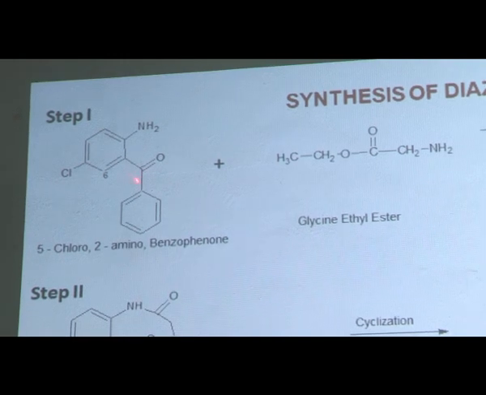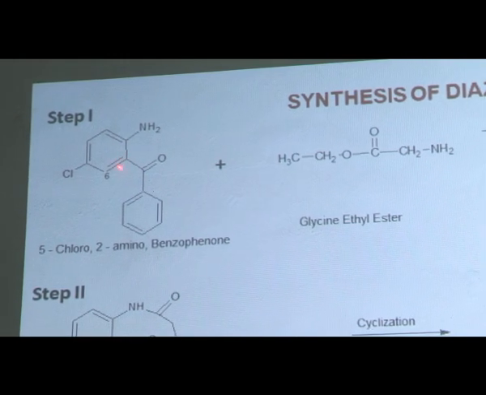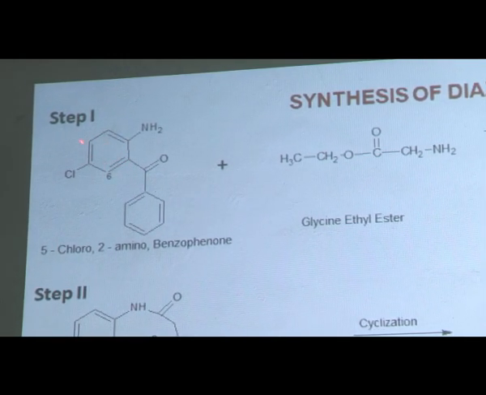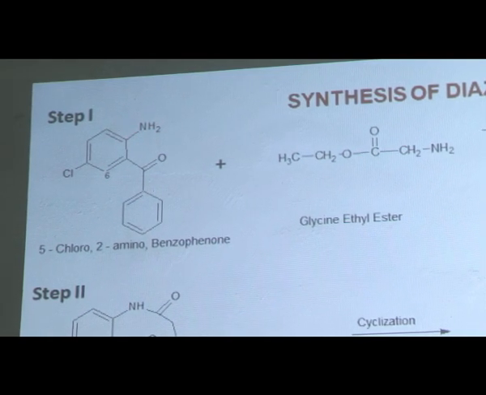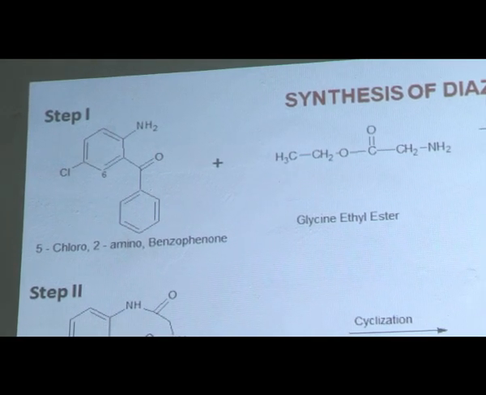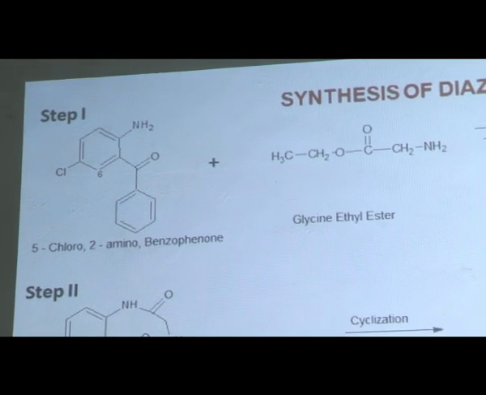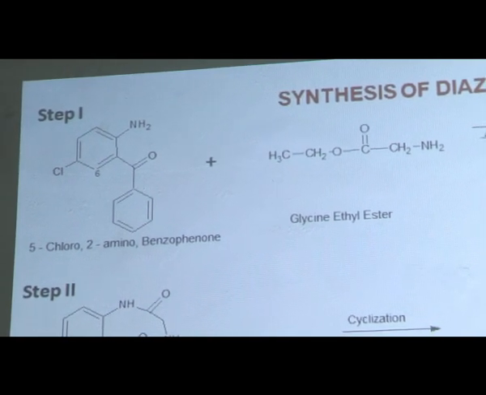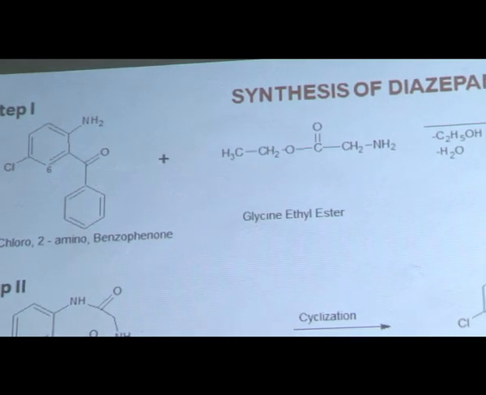5-chloro-2-aminobenzophenone. Now see here, this is the first carbon atom, first, second, third, fourth, fifth and sixth. So at the second position there is an amino group and at the fifth position there is a chloro group. So the name for the compound is 5-chloro-2-aminobenzophenone. This 5-chloro-2-aminobenzophenone is allowed to react with glycine ethyl ether.